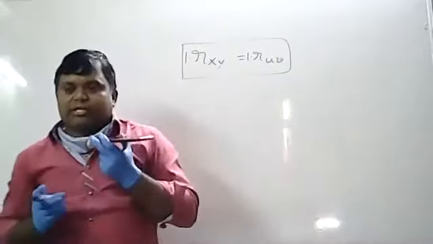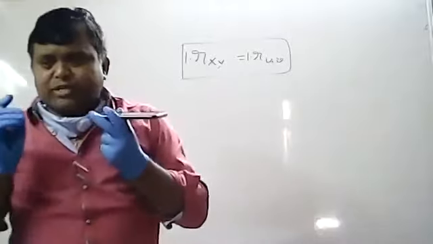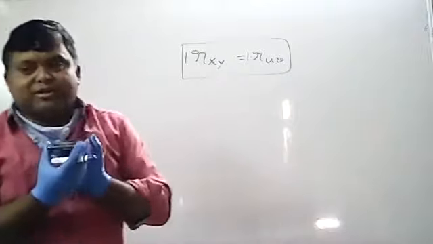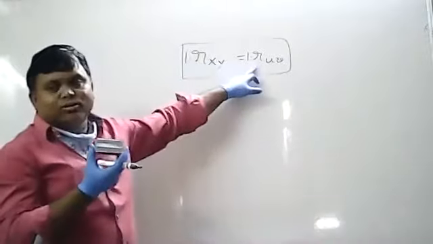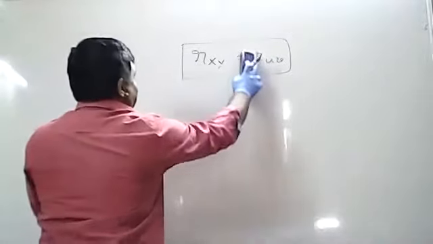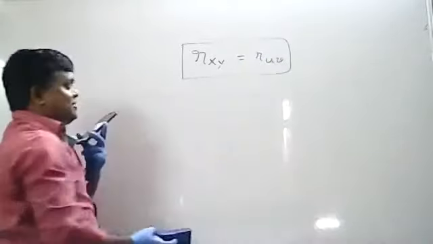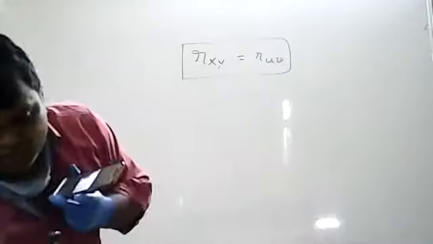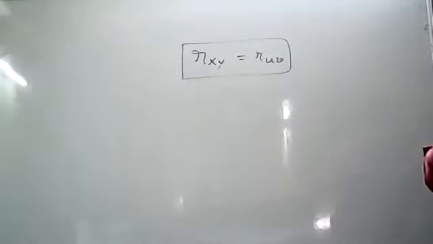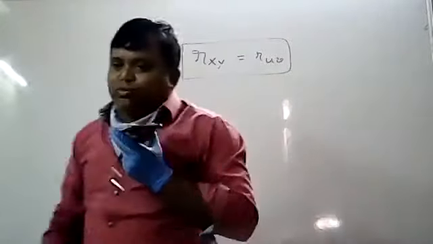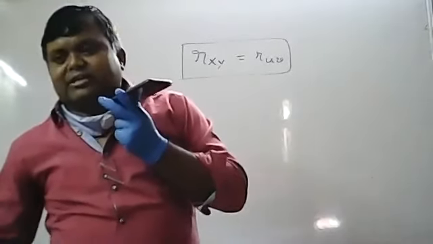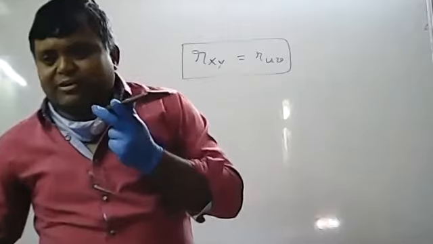I hope all of you understood what property number 3 is. Property number 3 is that correlation coefficient is independent of change of origin and scale. Independent of change of origin and scale means you have to prove Rxy equal to RUV. Correlation has only one formula: R equal to covariance of xy by sigma x into sigma y. That formula I will consider, and I will prove that it is equivalent to RUV.